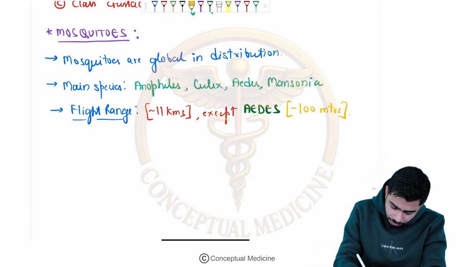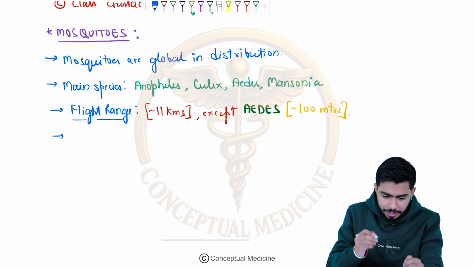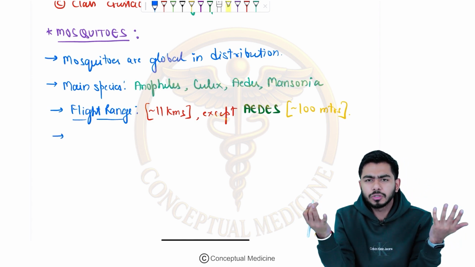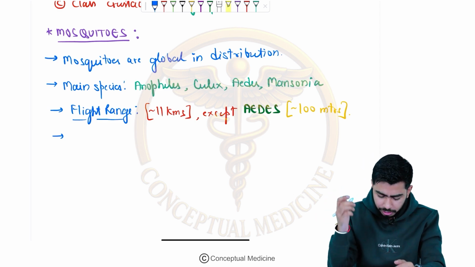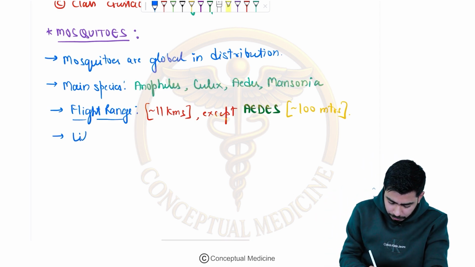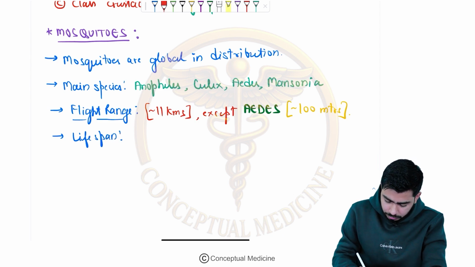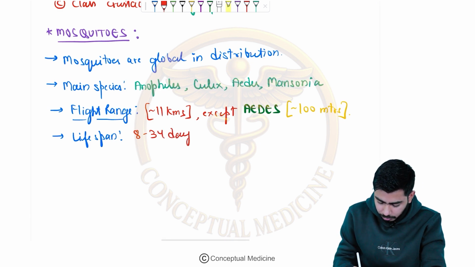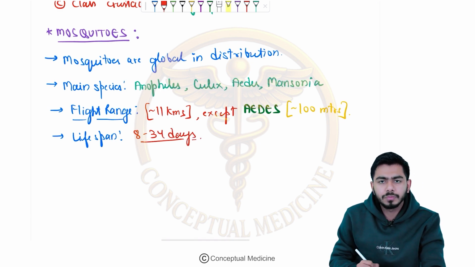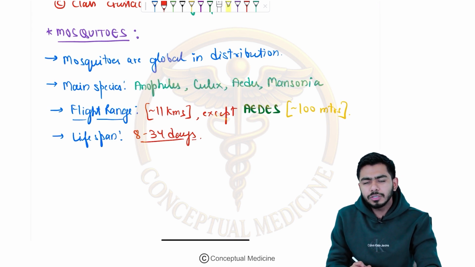Okay. One more question I would like to mention over here, what about the lifespan of the mosquitoes? It can vary between 8 days till about 32 or 34 days. So what about the lifespan? Lifespan is about 8 to 32 days, or 8 to 34 days. Okay. So be very clear with that also, right? Once the question came,